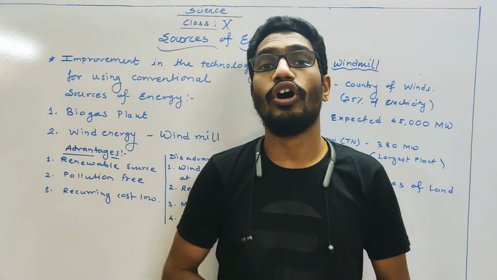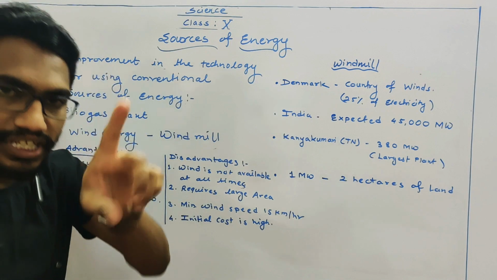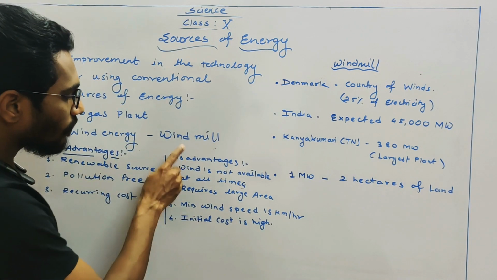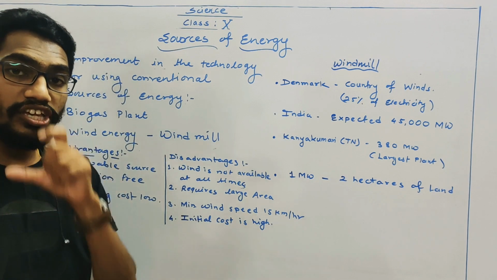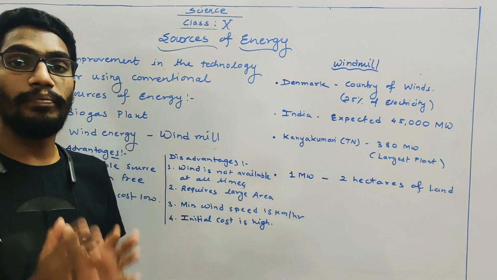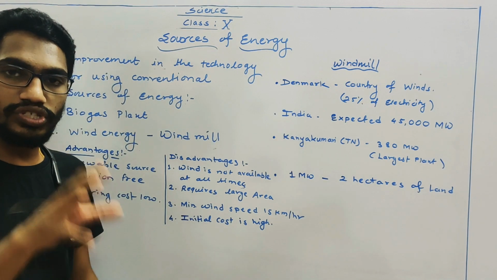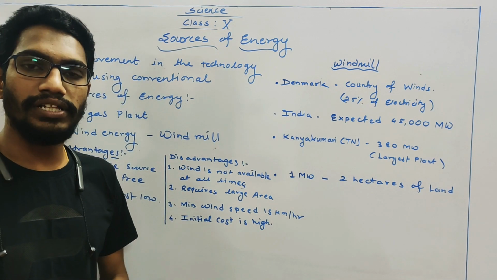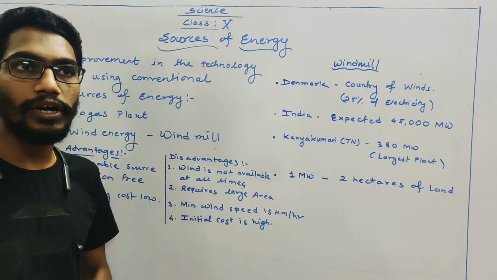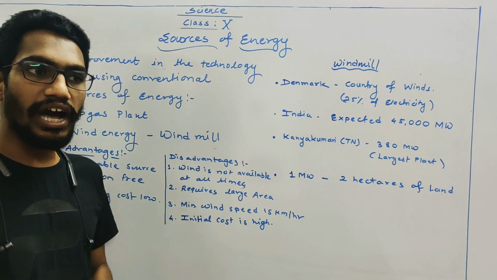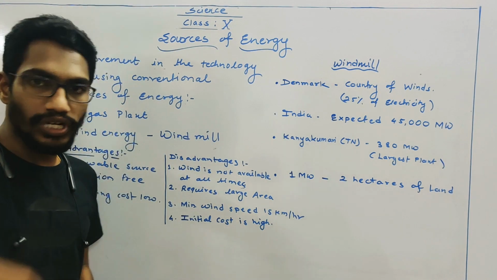But there are a lot of disadvantages too. See, the first disadvantage is wind is not available at all times. These particular windmills, initial cost is so high. To set up these particular windmills, the initial cost is so high because you have to choose the particular materials which are light, जिनका weight कम हो, so that they can move easily.